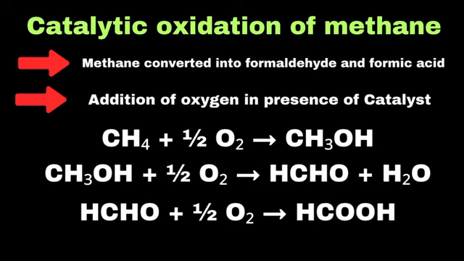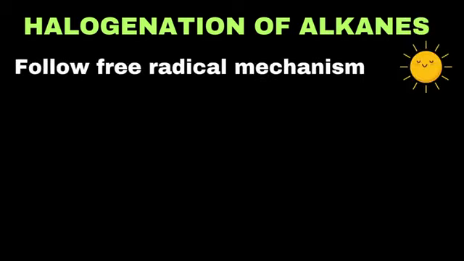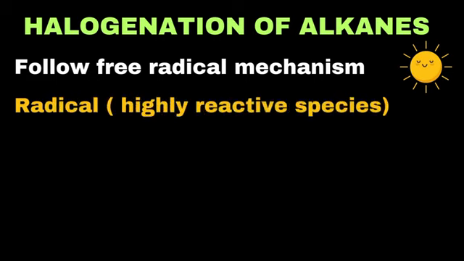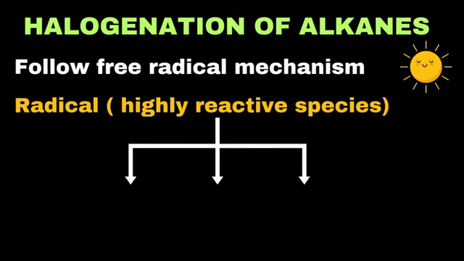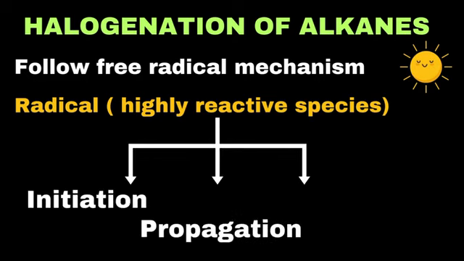Now let's move towards a very important reaction of alkanes, which is called the halogenation of alkanes. This reaction takes place in the presence of sunlight, and it follows a free radical mechanism. Keep in mind that a free radical refers to a highly reactive species with an unpaired electron. The free radical mechanism takes place in 3 steps, which are initiation, propagation, and termination.